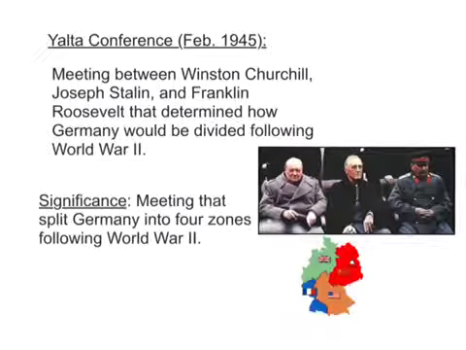Our next important event is the Yalta Conference, which took place in February 1945. This was a meeting between Winston Churchill, Joseph Stalin, and Franklin Roosevelt that determined how Germany would be divided following World War II. The significance of this event was that it was the meeting that split Germany into 4 zones following World War II. Make sure you're writing the significance, drawing a picture, or using key terms in the far right-hand side of your vocabulary chart.